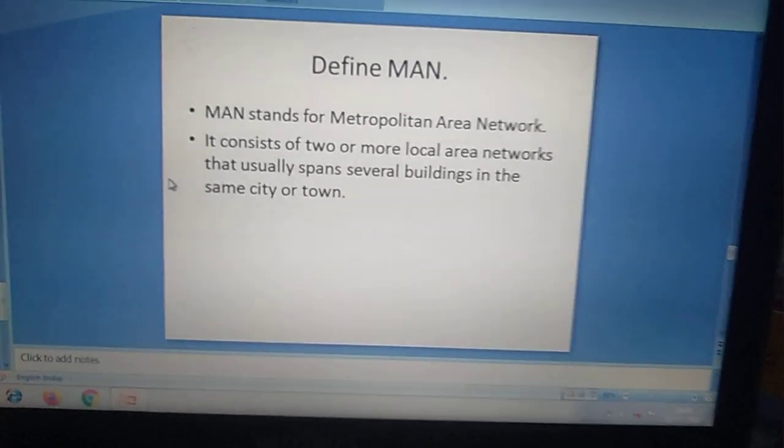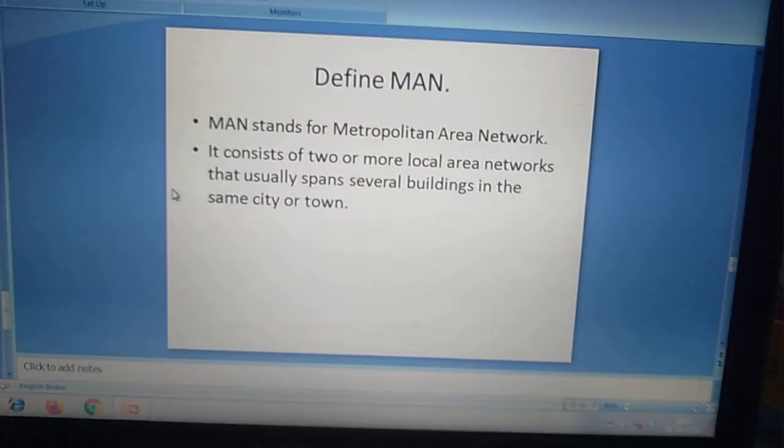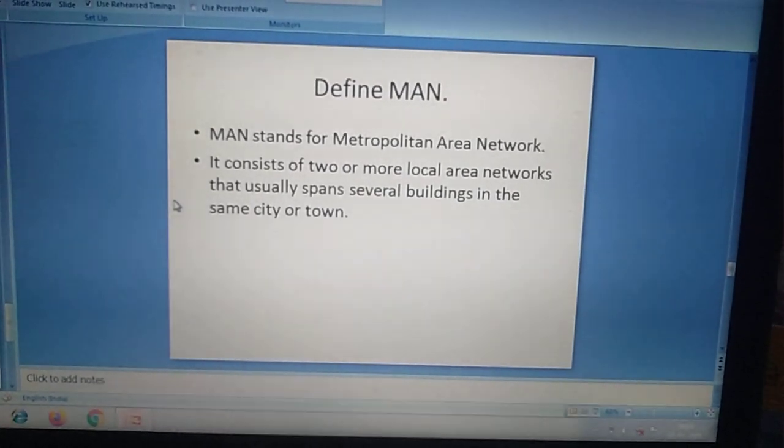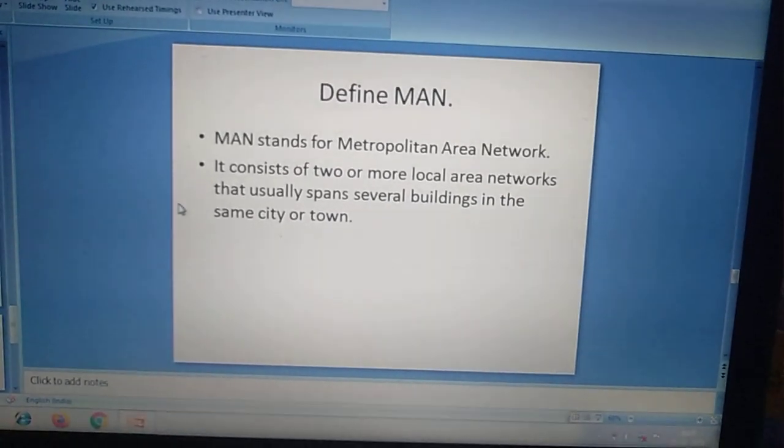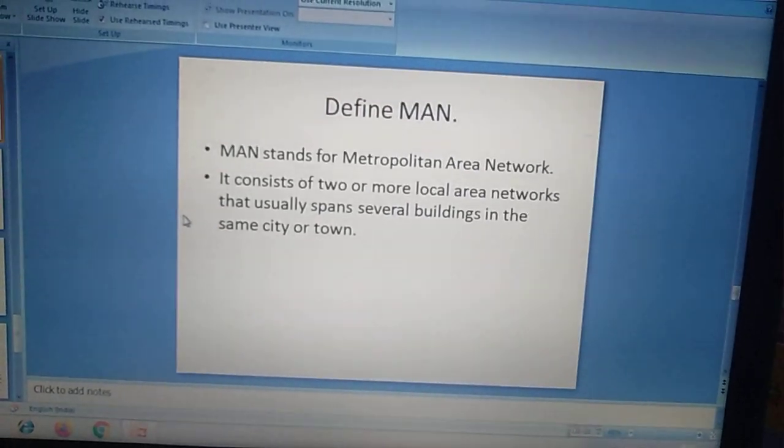MAN. MAN stands for Metropolitan Area Network. It consists of two or more local area networks that usually spans several buildings in the same city or town.